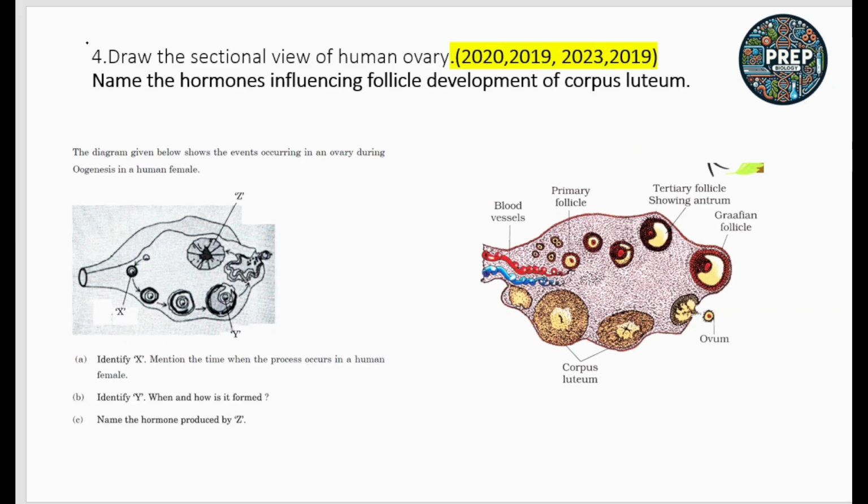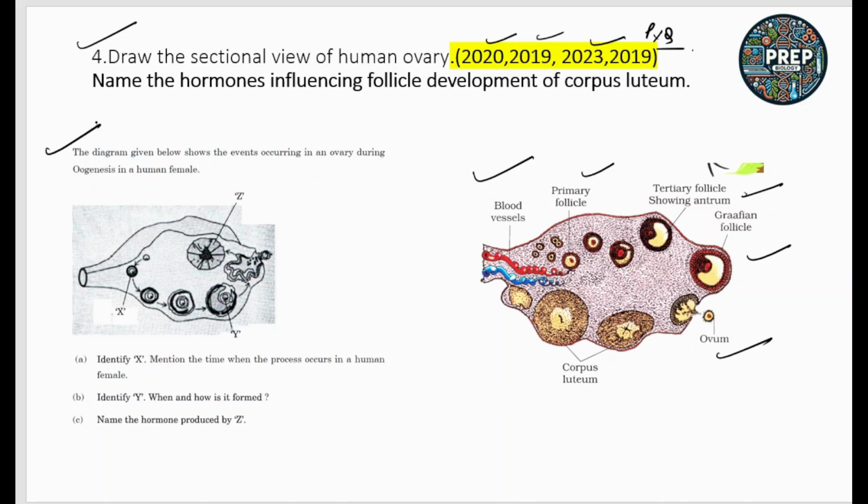Okay. The next question, which I have asked in 2020, 2019, 2023 board exams, is to draw the sectional view of the human ovary. Sometimes you have a direct question to draw the sectional view of the ovary. This is the sectional view of the ovary, and we have primary follicle, secondary follicle, tertiary follicle, then it matures to Graafian follicle, and then the ovulation occurs. So this is the direct question.